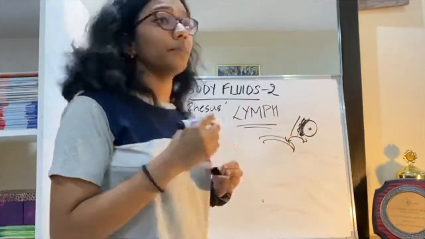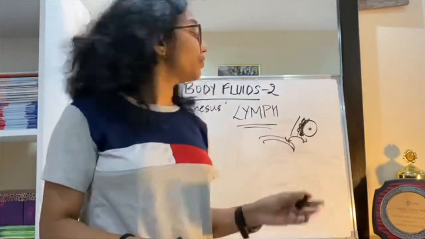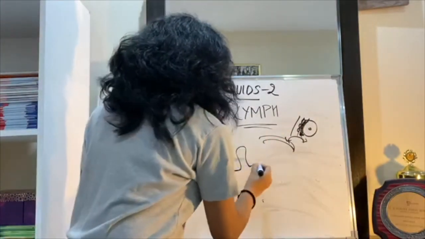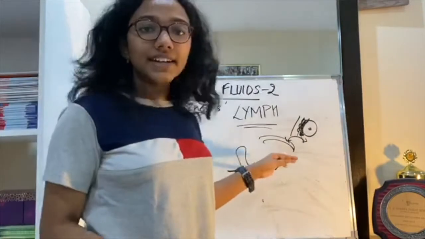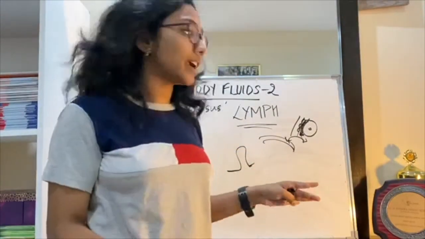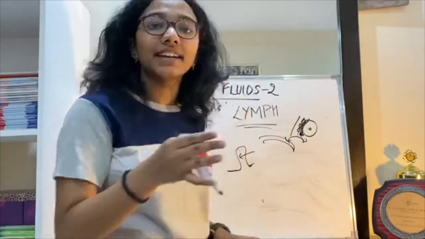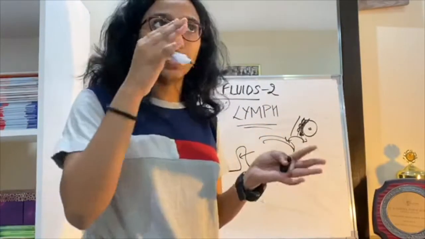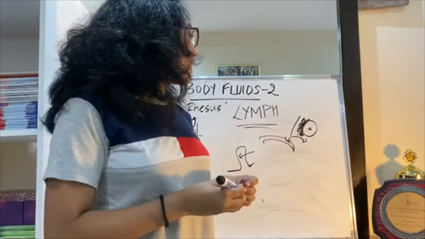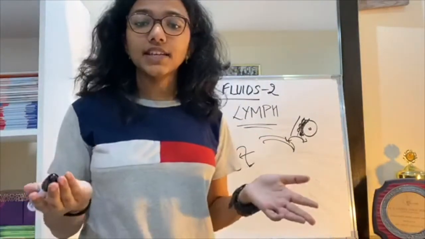Sometimes there are nutrients that are absorbed into the lymph too. We learned about villi, right? So what happens to fats is they can't just be absorbed into the bloodstream. So they become chylomicrons and they're absorbed into lacteals. And lacteals are nothing but lymph vessels. So yes, lymph is used for exchange of gases.